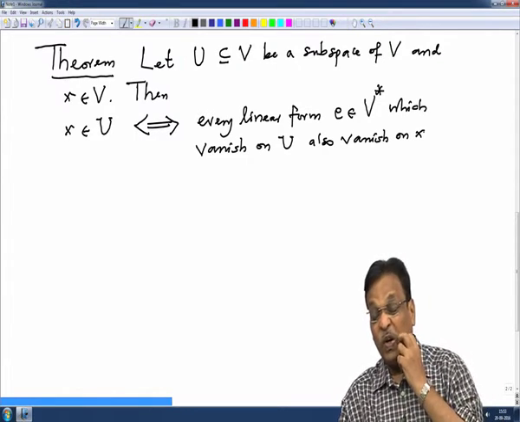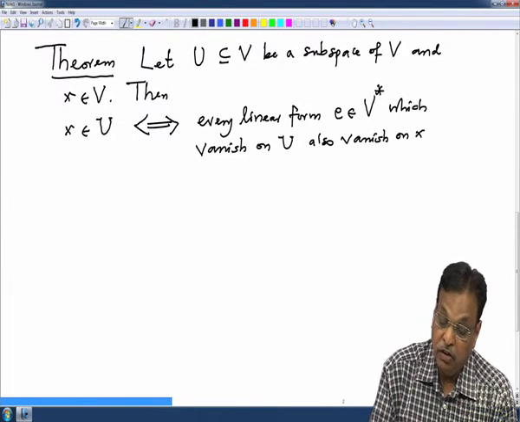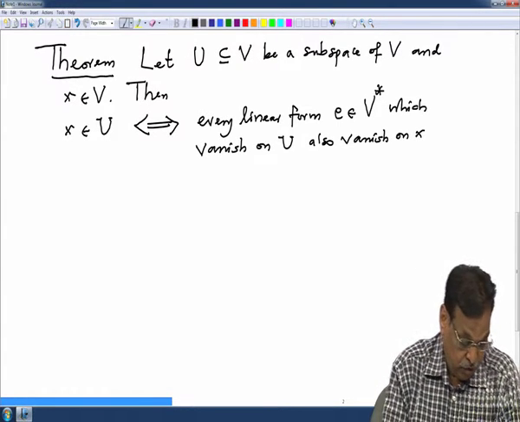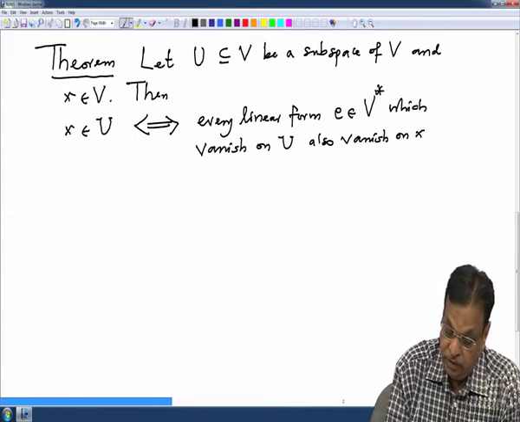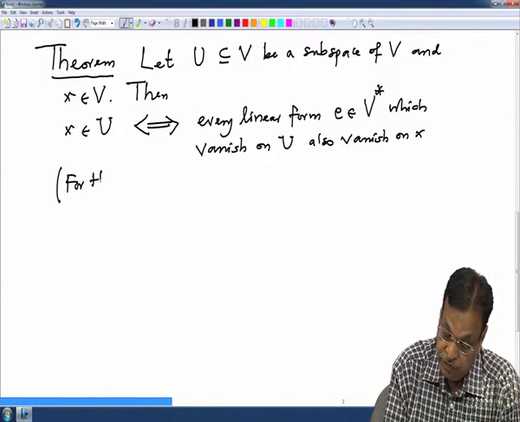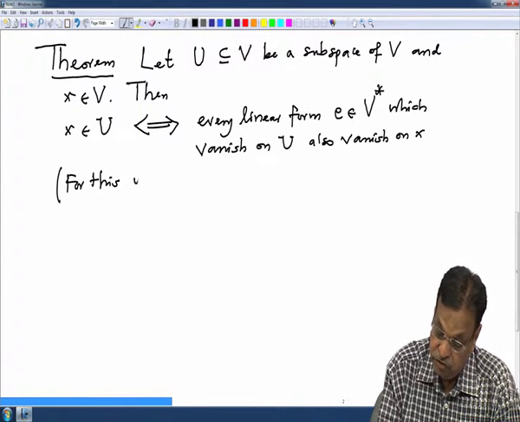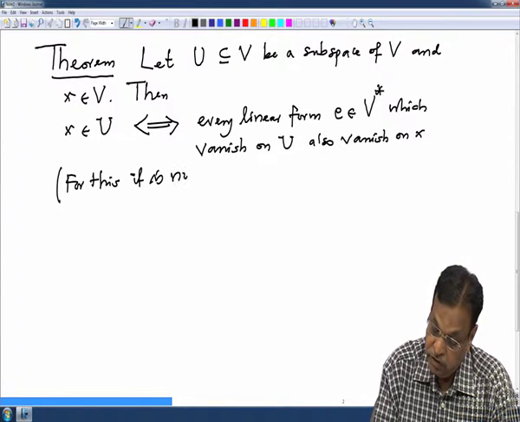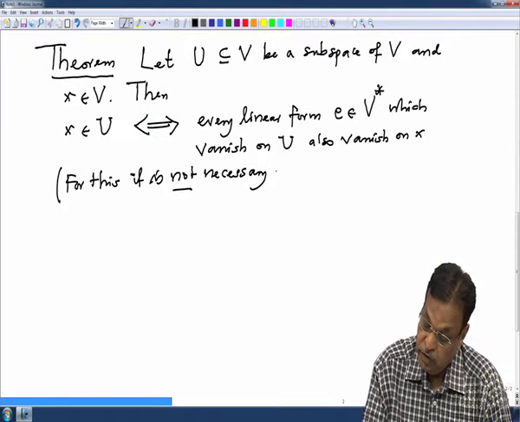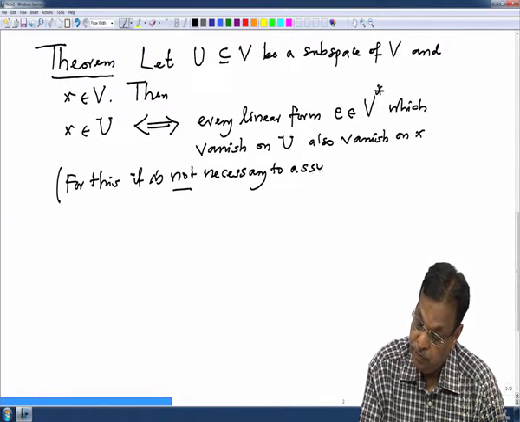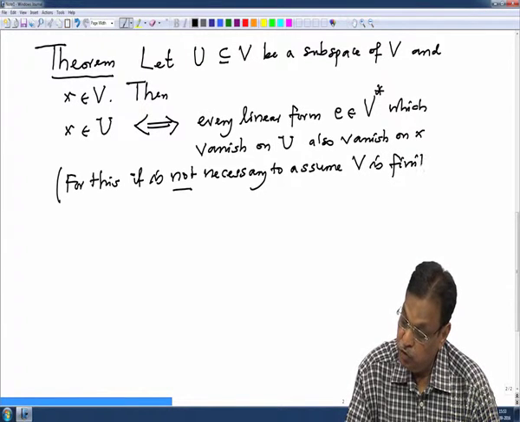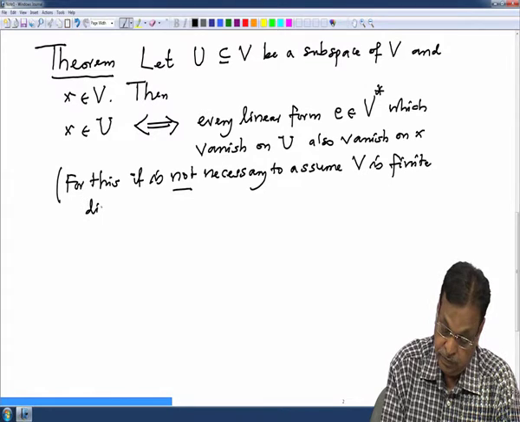This is a very important criterion to test whether a given vector is in a given subspace or not by using linear forms. And as you can see, for this statement it is not necessary to assume V is finite dimensional. So, this works for an arbitrary vector space.